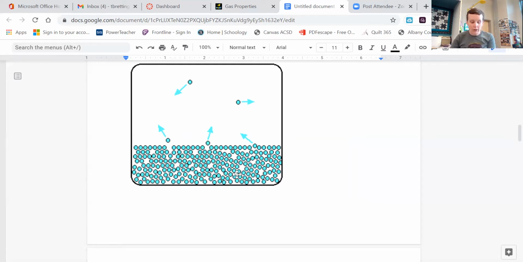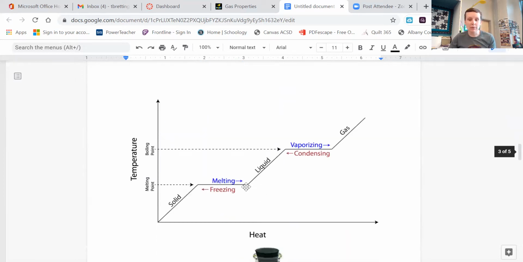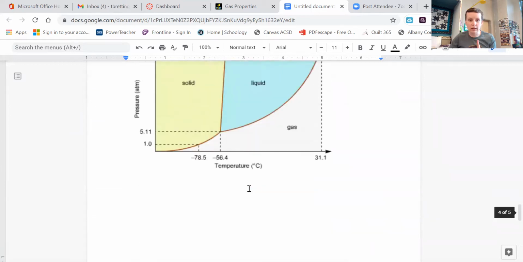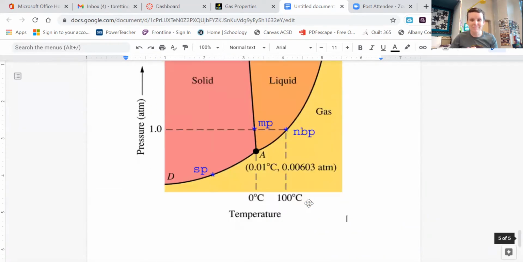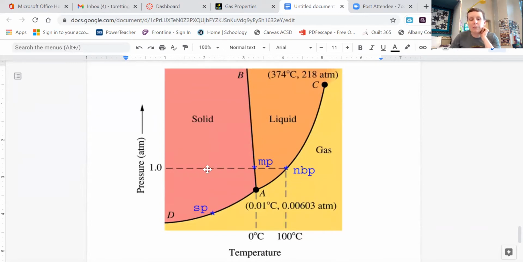All right, number 6, how does heating a boiling liquid affect its temperature? Does it increase the temperature, decrease the temperature, or keep a constant temperature, and why? All right, I want to talk about this in a couple of different ways. First off, if we look at this one, if I am boiling a liquid, that means I am changing it from a liquid to a gas. This is a line. It's not a range. It's a line. At this temperature where this little star is, my water is boiling. At sea level, it's 100 degrees Celsius. My water is boiling, okay?